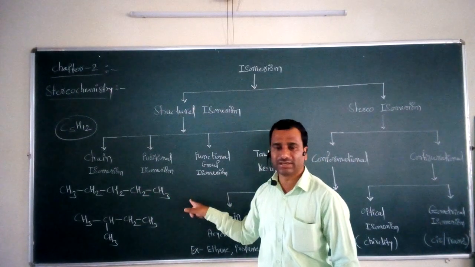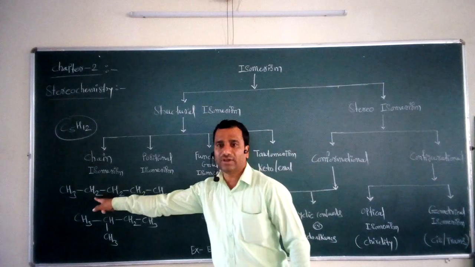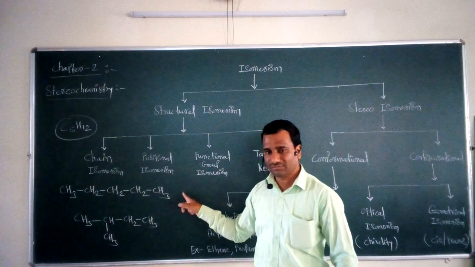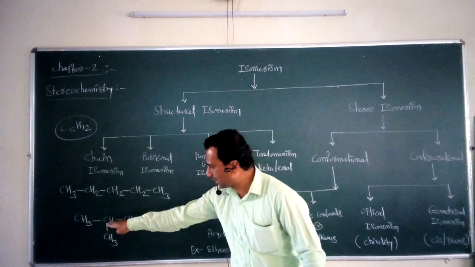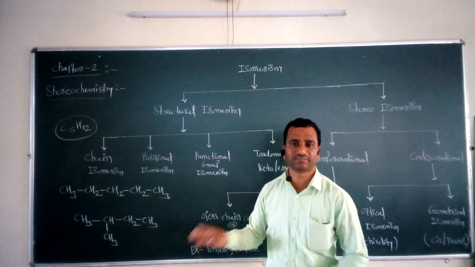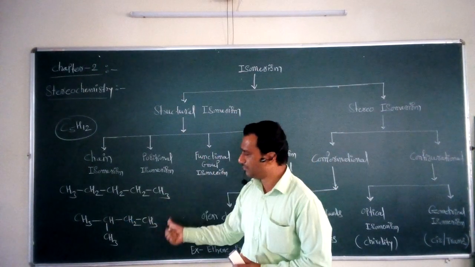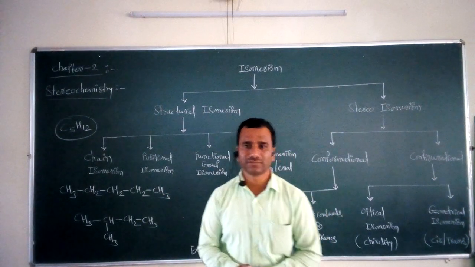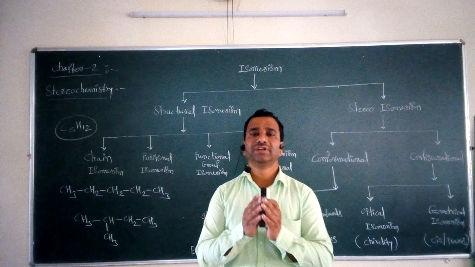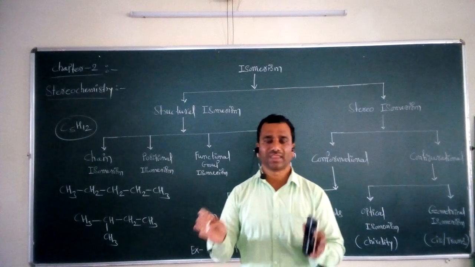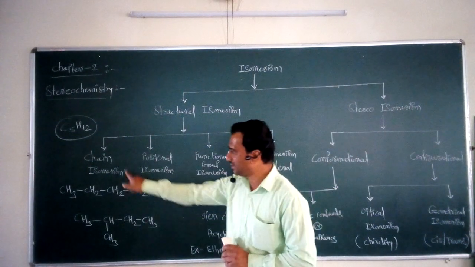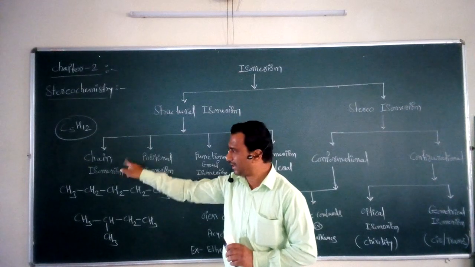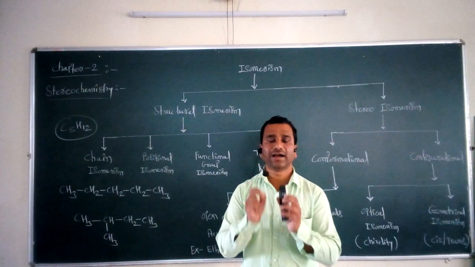In the first compound, 5 carbon atoms are present in a straight chain, while in the second compound only 4 carbon atoms are present in a straight chain. The isomers which differ in terms of the length of the carbon chain are called chain isomers, and that isomerism is called chain isomerism.